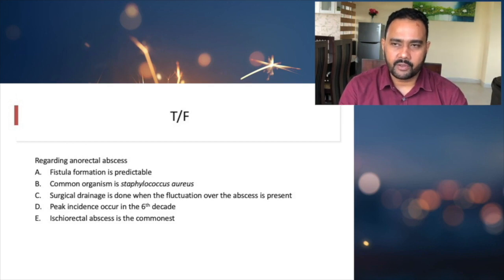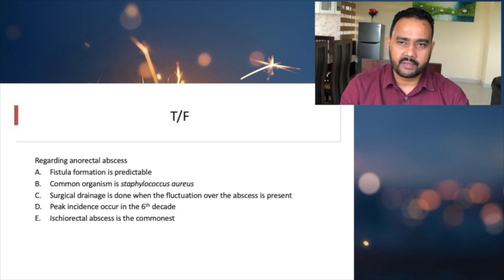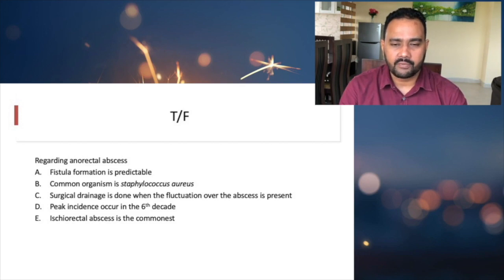Again, you have to know, whenever there's a fluctuant point, we put the cruciate incision over the fluctuant point in a perianal abscess, or whenever there's no fluctuation, then we go for an incision over the most tender area. But we don't wait for fluctuation whenever there's an anorectal abscess. There are other types of abscess also where we never wait for fluctuation. What are the other examples?